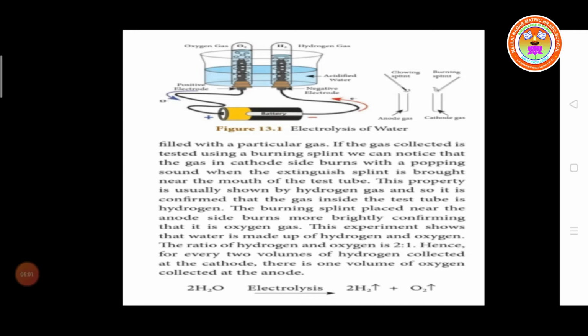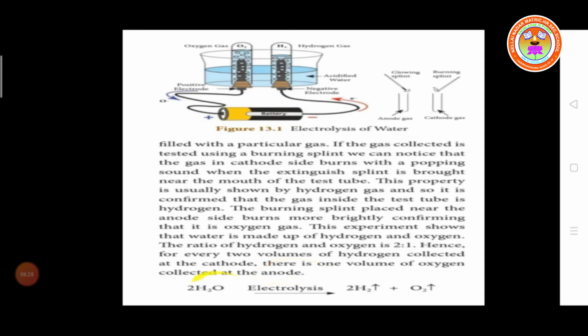The burning splint placed near the anode side burns more brightly, confirming that it is oxygen gas. So the experiment shows that water is made up of hydrogen and oxygen. The ratio of hydrogen and oxygen is 2:1. It contains 2 hydrogen and 1 oxygen. Hence, for every 2 volumes of hydrogen collected at the cathode, 1 volume of oxygen is collected at the anode.